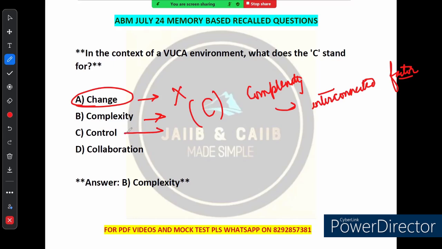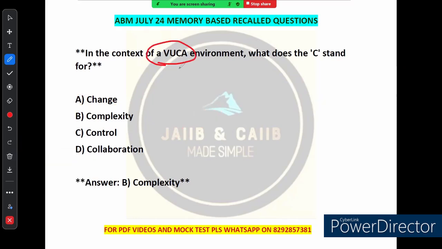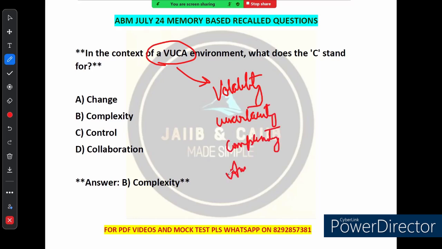Now the next option is control. This is wrong. This is tempting because control can be something companies struggle with in a chaotic environment, but again this is not the right word in this context, so this is wrong. And the last word is collaboration. Collaboration is important to the business environment, especially when things get complicated, but this is not what C stands for in VUCA. So which option is correct? Option number B is correct. Remember VUCA, let me tell you the complete acronym. V stands for volatility, U stands for uncertainty, and C stands for complexity, and the last A stands for what? Tell me. It stands for ambiguity, right?